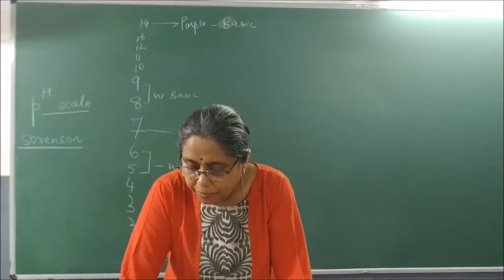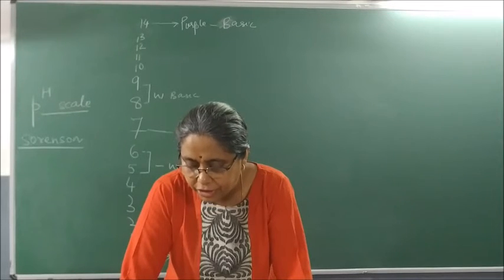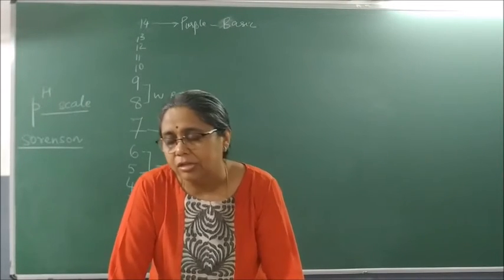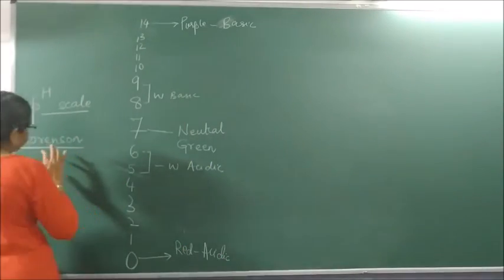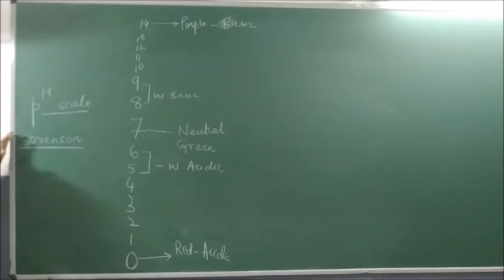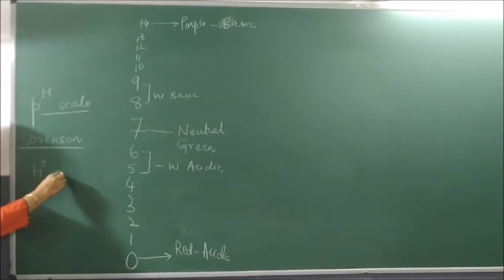A scale for measuring hydrogen ion concentration is called pH scale. So now from here we will study once again. So what does pH scale measure? We said it measures the acidity or basicity. So it is actually measuring what ion concentration? Hydrogen ion concentration.